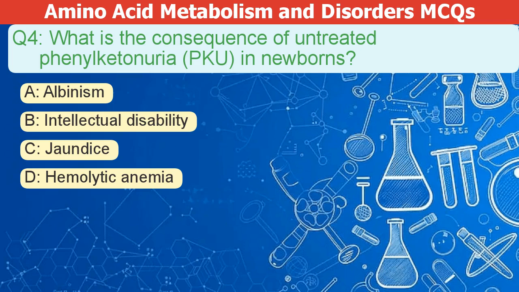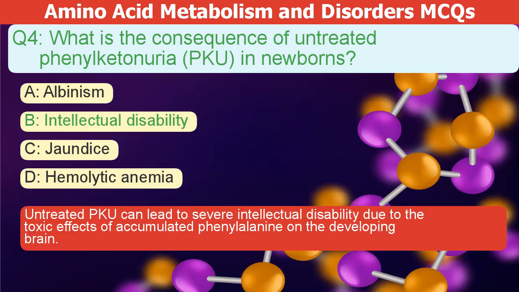What is the consequence of untreated phenylketonuria, or PKU, in newborns? A. Albinism. B. Intellectual disability. C. Jaundice. D. Hemolytic anemia. The correct answer is B. Untreated PKU can lead to severe intellectual disability due to the toxic effects of accumulated phenylalanine on the developing brain.